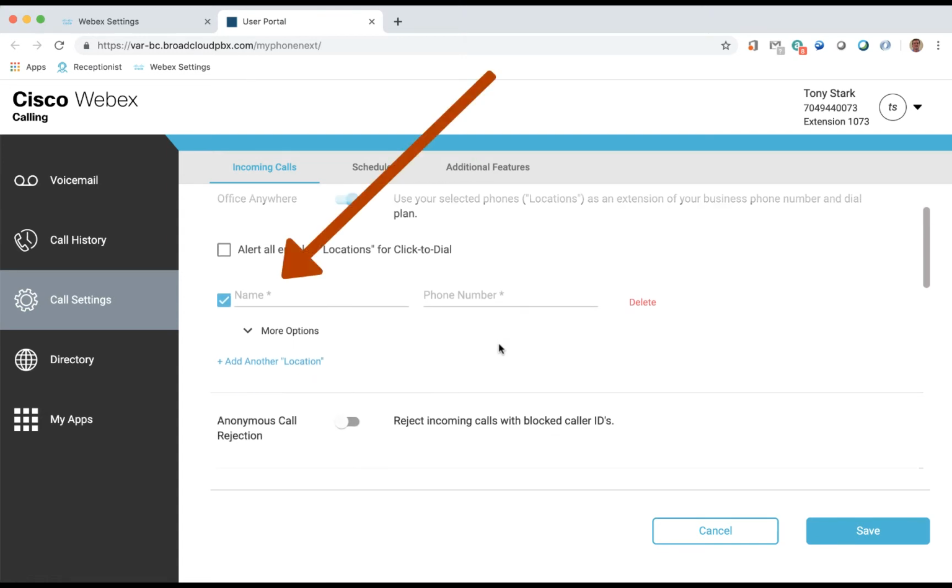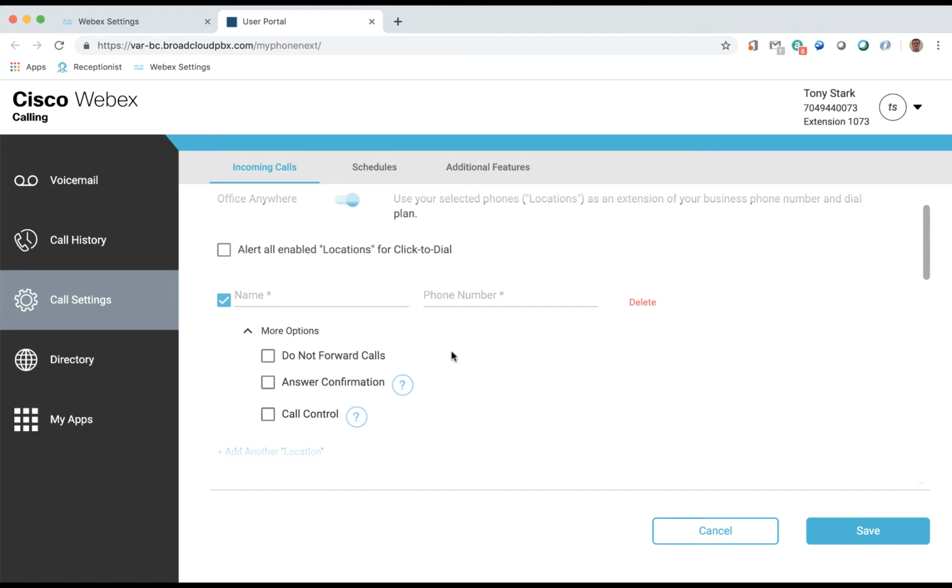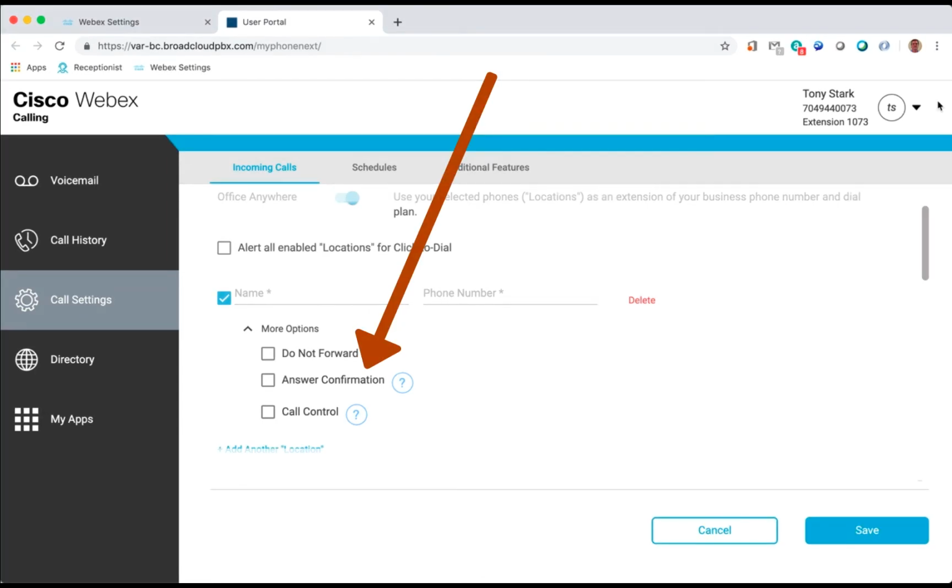We then enter the name and the phone number to send the call to. We can click on the More Options link to show more options like the Do Not Forward Calls option, the Answer Confirmation option. With this option, the call recipient will be prompted to press any key before being connected. This is useful to let the recipient know the call wasn't coming directly to their line.